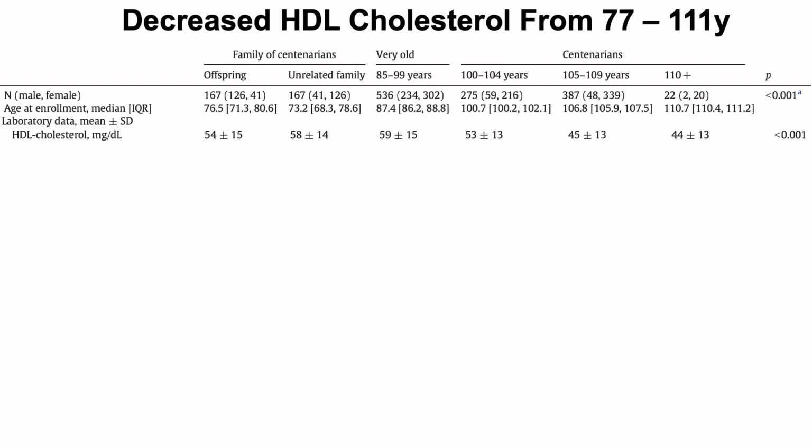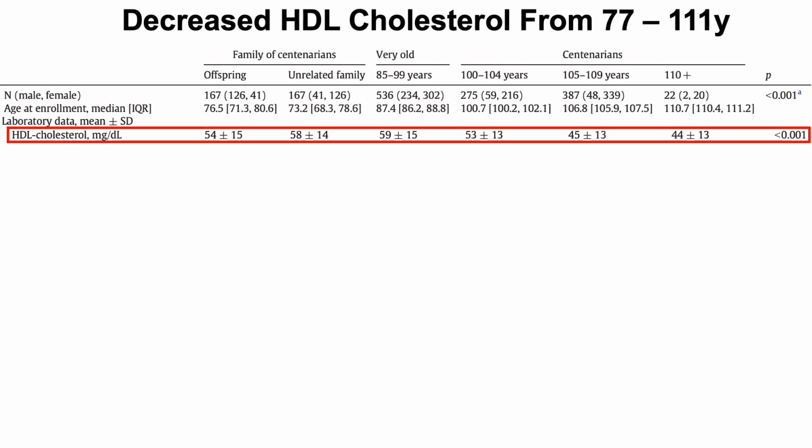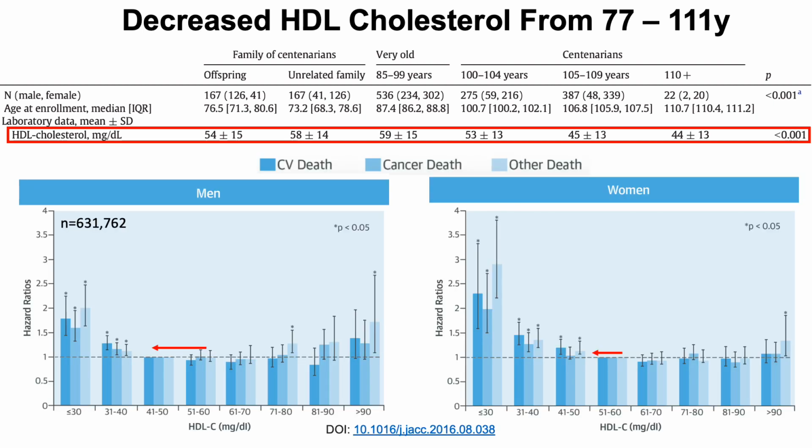What about HDL? I haven't shown this data before. Let's have a look at it. So for HDL, there wasn't much of an age-related decrease until about 105 years old. So values in the 50s for the younger than 105-year-old age groups. But then you can see at the 105 to 110-year-old groups, 45 and 44 respectively. Fortunately, though, having lower HDL cholesterol levels in these ranges is not associated with dramatic increases in all-cause mortality risk.